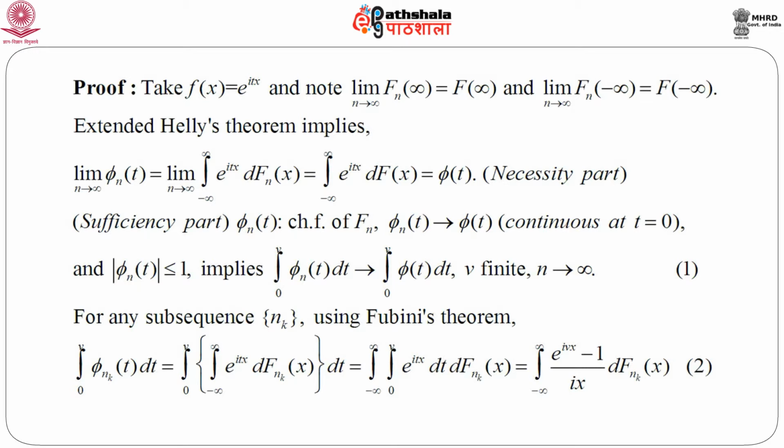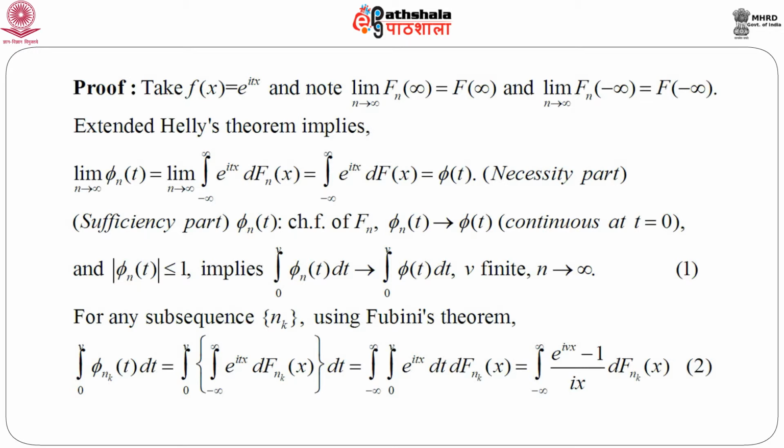Along with that, modulus of phi n t is less than or equal to 1, that means it is bounded by a constant for every n. These three imply that the integral from 0 to v of phi n t dt converges to the integral from 0 to v of phi t dt, when v is finite, as n goes to infinity.